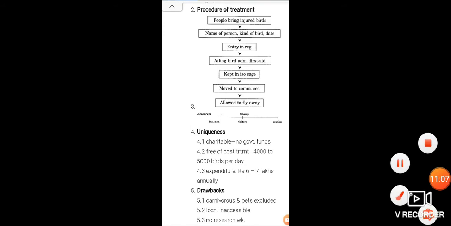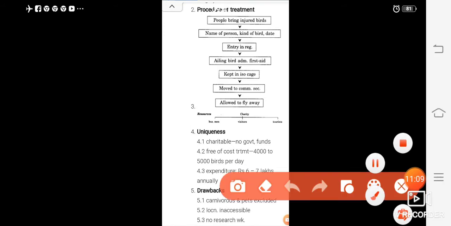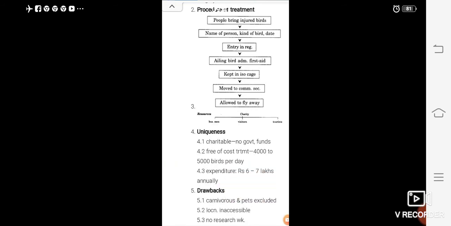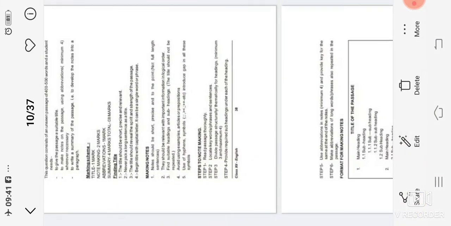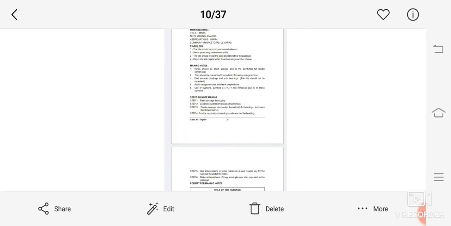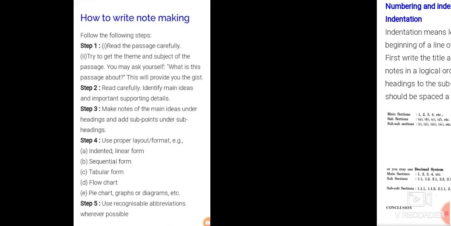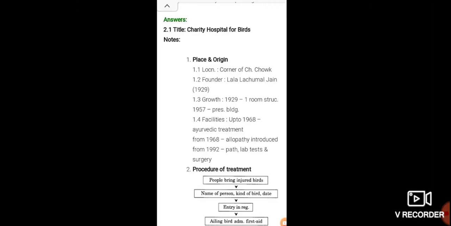Next, but it has some drawbacks. The drawbacks are that pets are not admitted in the hospital. Carnivorous birds and pets are excluded. They are not included. They are not admitted in the hospital.